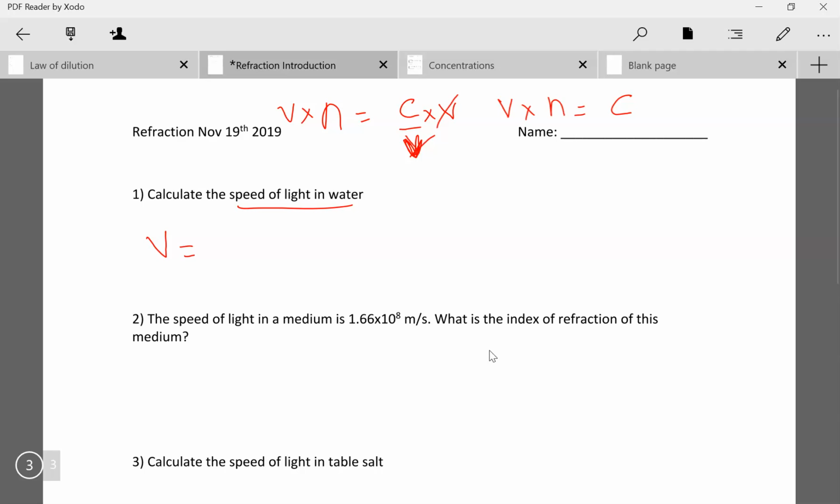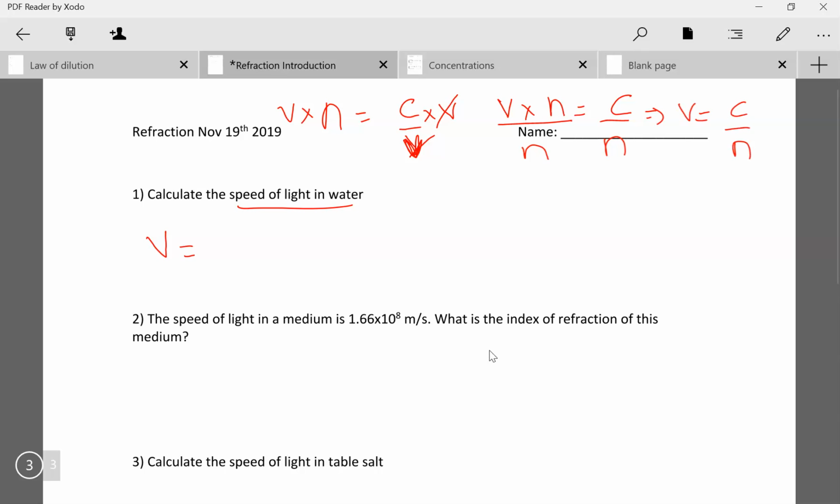This is a more or less useless version of this equation, because I always know what C is, so there's no point in calculating it. But here what I can do is divide both sides by N, which means that V equals C over N.